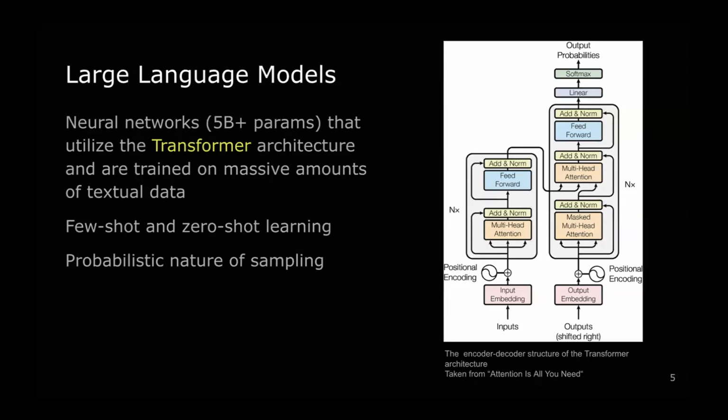So let's take a closer look at these large language models. They are neural networks with more than 5 billion parameters that utilize the transformer architecture, and they are trained on a massive amount of textual data. The transformer architecture relies on a self-attention mechanism and position-wise feed-forward networks in order to process input sequences in parallel, instead of doing it sequentially as in RNNs and LSTMs. The transformer architecture was introduced in the paper Attention Is All You Need in 2017.